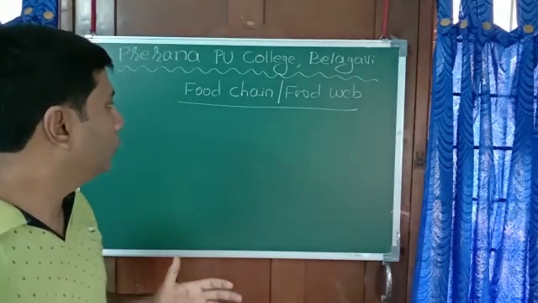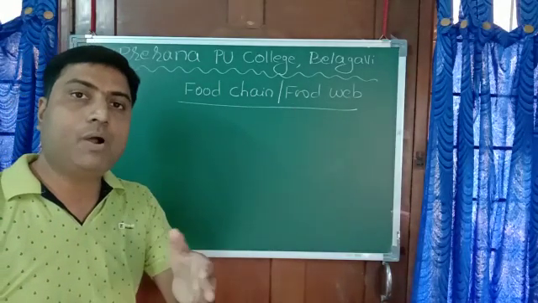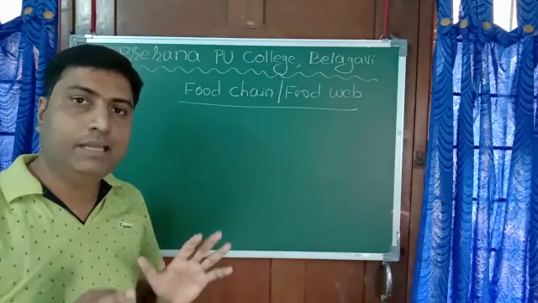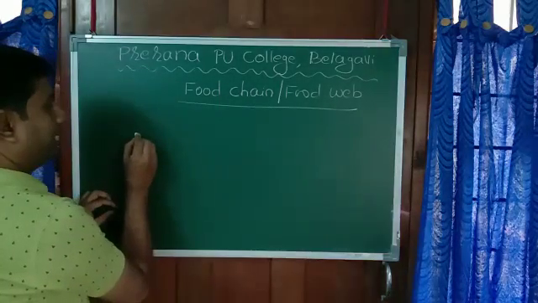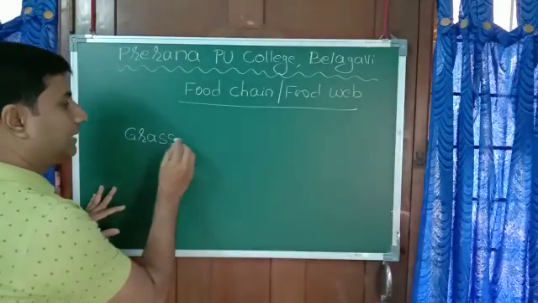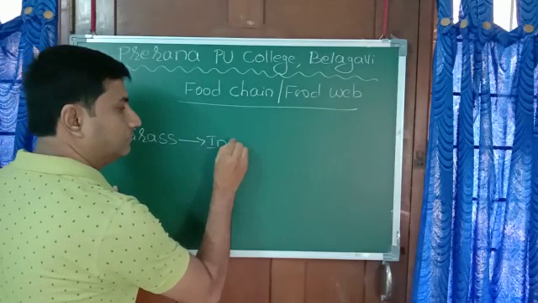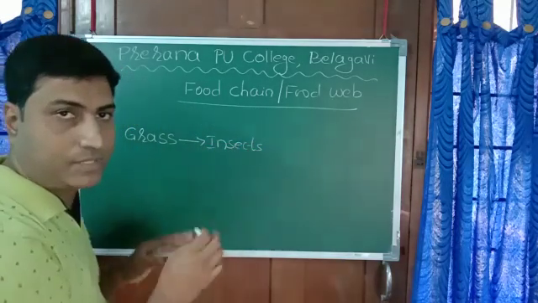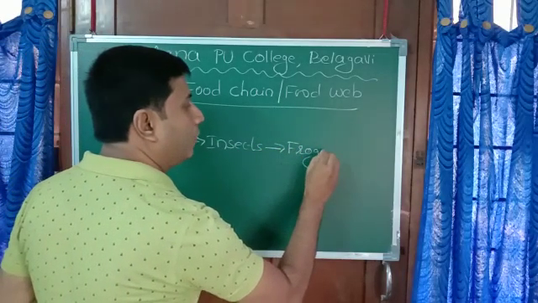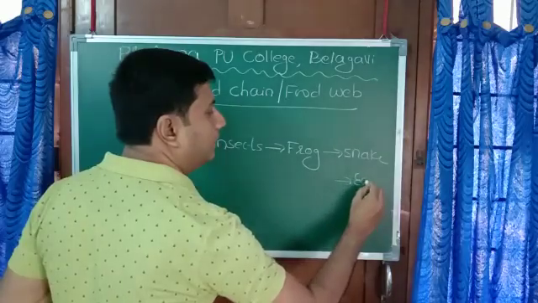Now, moving on to the next topic, food chain and food web. We were discussing ecosystem. I'll take an example from a grassland ecosystem. In a grassland ecosystem, say there are grasses, means producers, plants. Grass is eaten by, say, grasshopper, insects. Insect is eaten by frog. Frog is eaten by snake. And snake in turn is eaten by eagle.